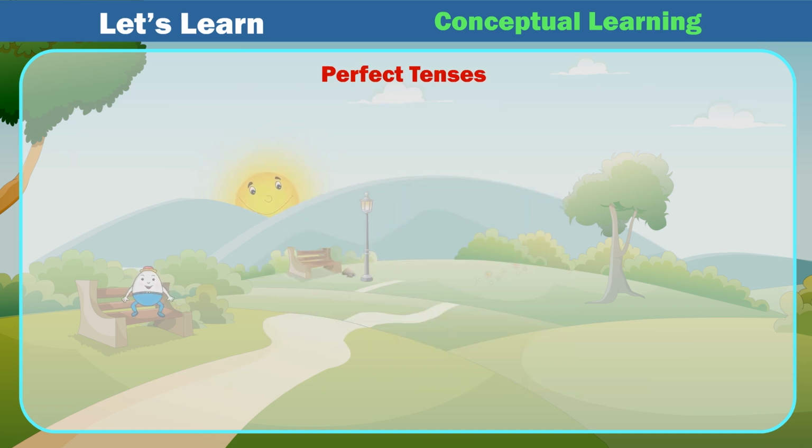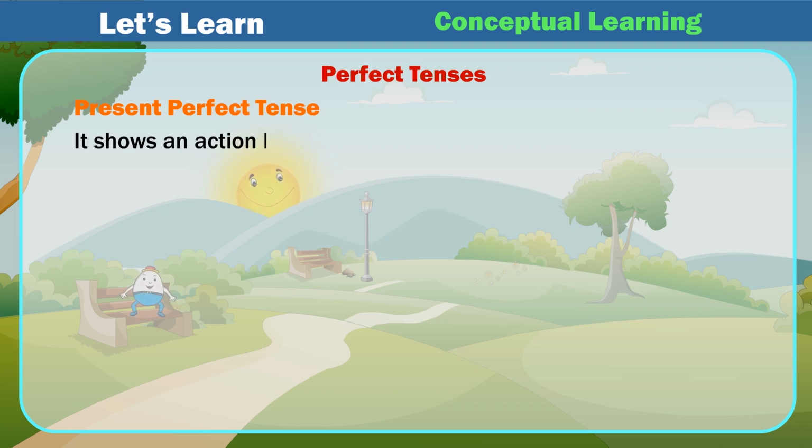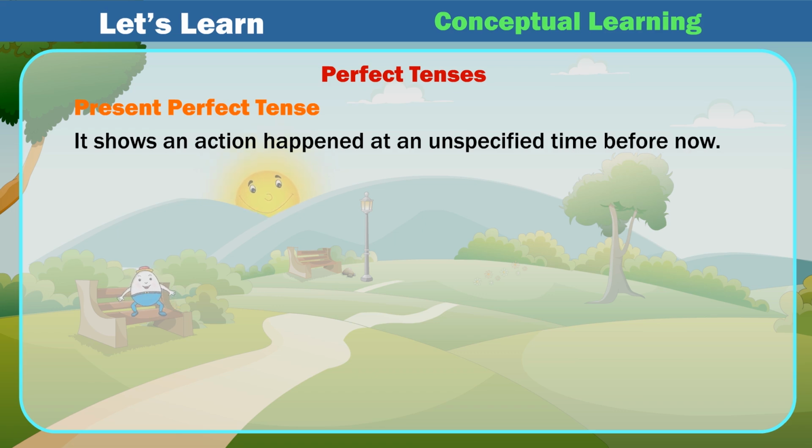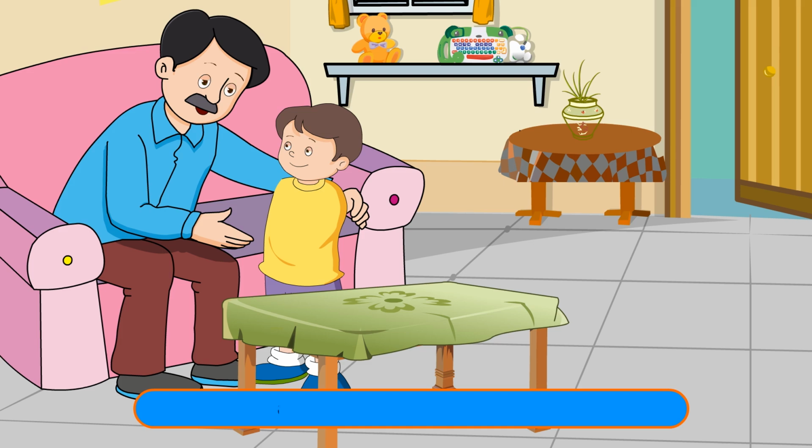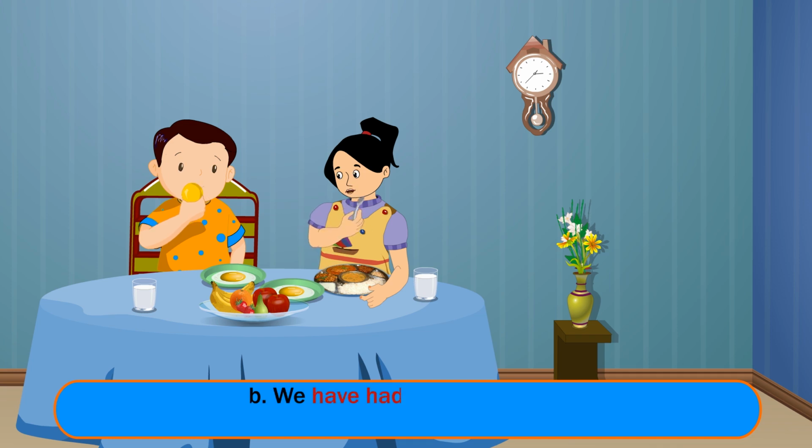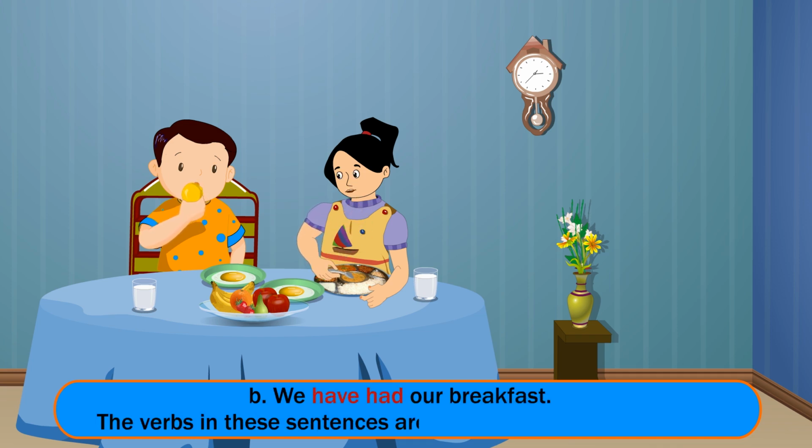Perfect tenses. Present perfect tense. It shows an action happened at an unspecified time before now. Examples: A. They have gone home. B. We have had our breakfast. The verbs in these sentences are in the present perfect tense.